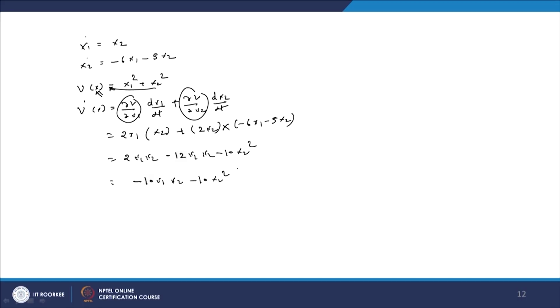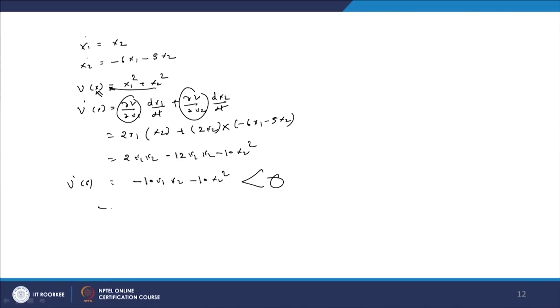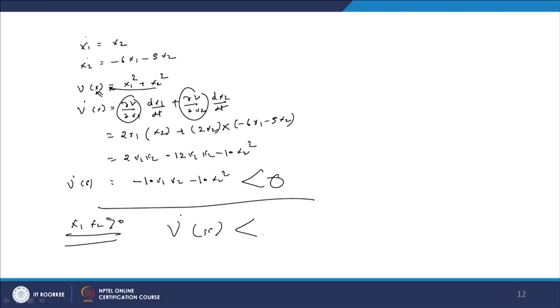So again you will find that you can take any positive values of x1 and x2, and v dot x is always less than 0. That is, if you take x1 x2 greater than 0, v dot x is always less than 0, and we say that this is also a stable system.